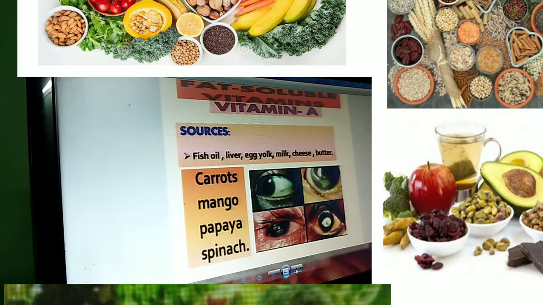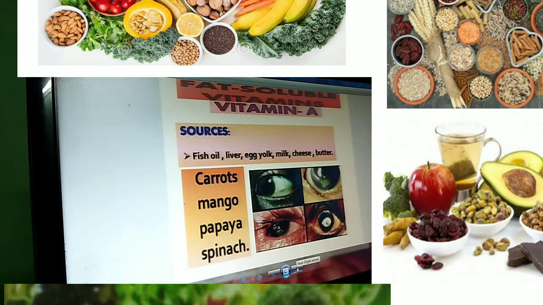Now, coming to the fat soluble vitamins, that is vitamin A. What are the sources? Fish oil, liver, egg yolk, milk, cheese, butter. These are animal sources. Carrots, mango, papaya, spinach. If this vitamin is lacking in our body, mostly we will get visual impairment, night blindness.